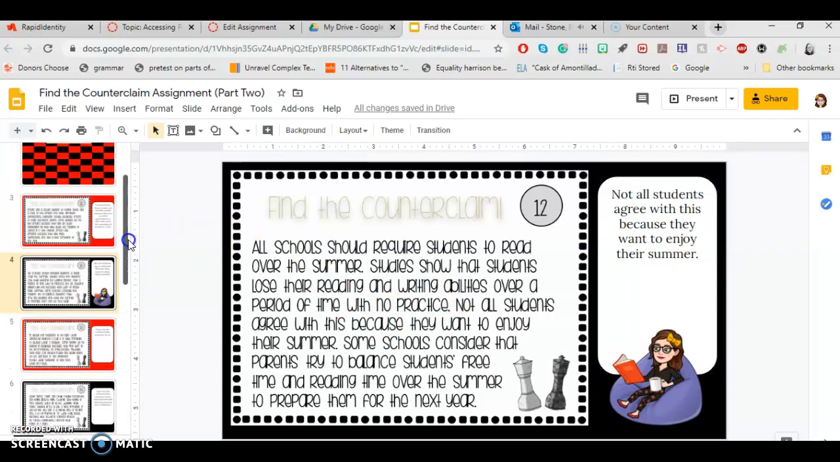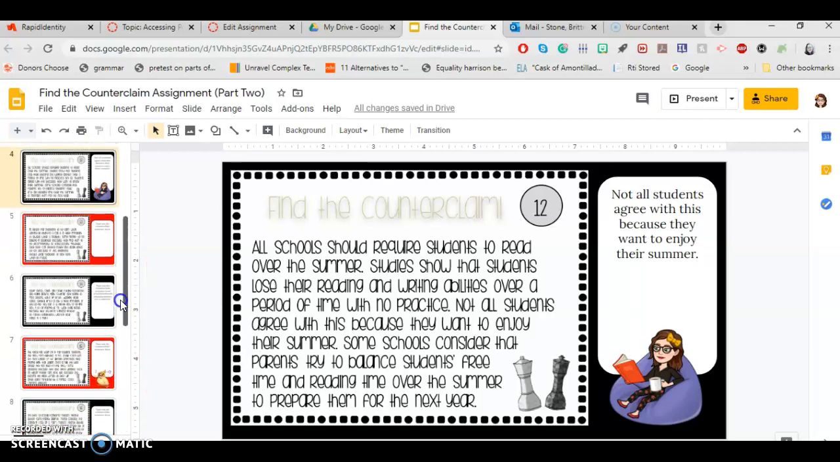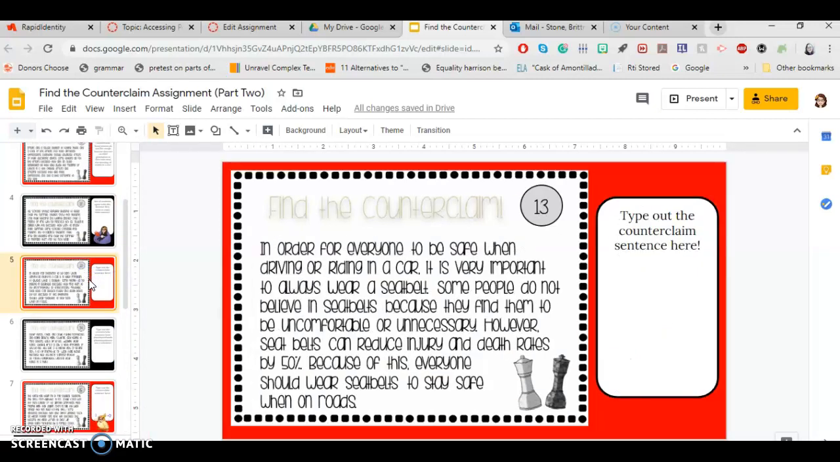Okay, so our next passage, so I did those first two for you. So the last 8, I want you to try and do on your own. And I'm just going to read them to you and then I'll pause and then you can figure out the counterclaim on your own. Okay? So number 13. In order for everyone to stay safe when driving or riding in a car, it is very important to always wear a seatbelt. Some people do not believe in seatbelts because they find them to be uncomfortable or unnecessary. However, seatbelts can reduce injury and death rates by 50%. Because of this, everyone should wear seatbelts to stay safe when on the roads.